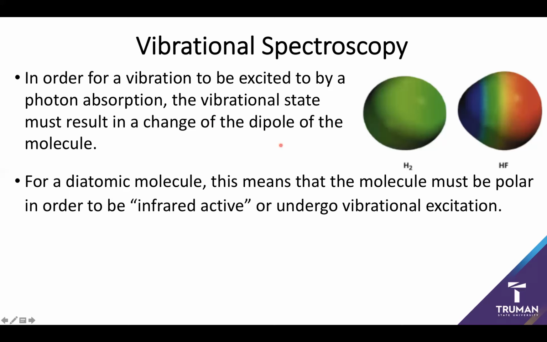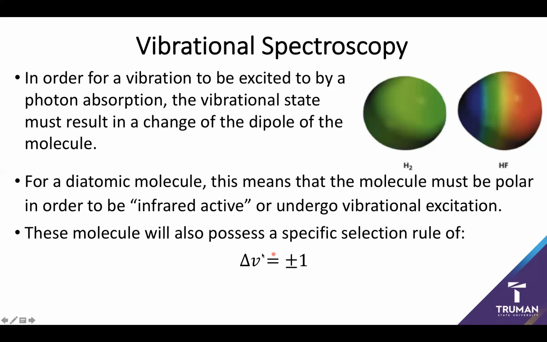But we also have a specific selection rule we have to focus in on. And in this case, it's going to be the fact that the vibrational state has to change in order for me to absorb a photon and actually see anything. I should have a change in energy level, and this makes sense because otherwise there's no spectra. And due to the nature of the symmetry and orthonormality of the system, at least when we're using a harmonic oscillator, I can't change more than one state at a time. And we'll see how this gets relaxed a little bit later.